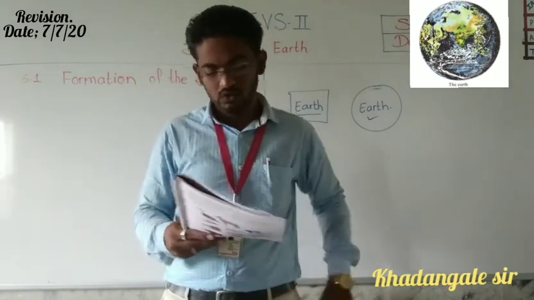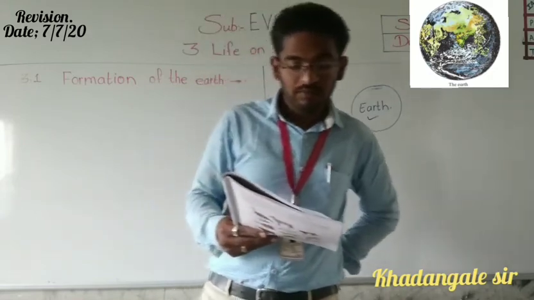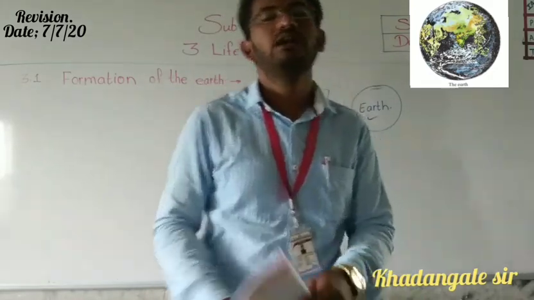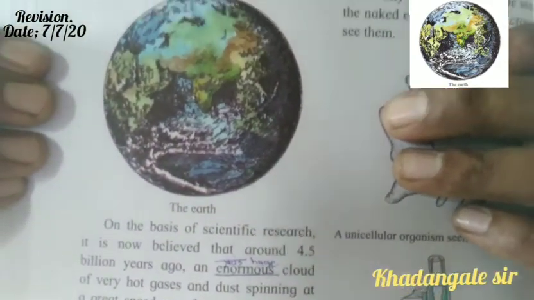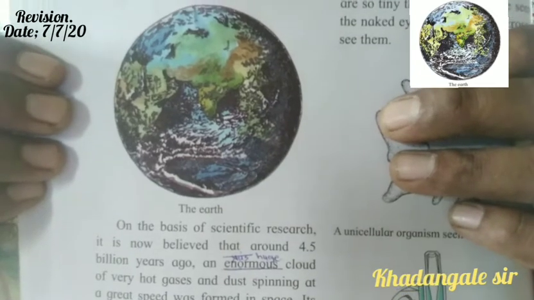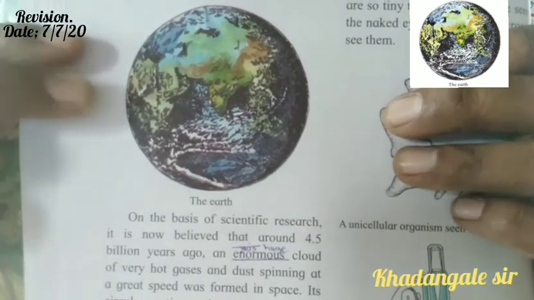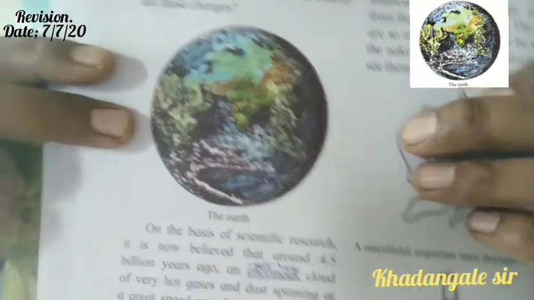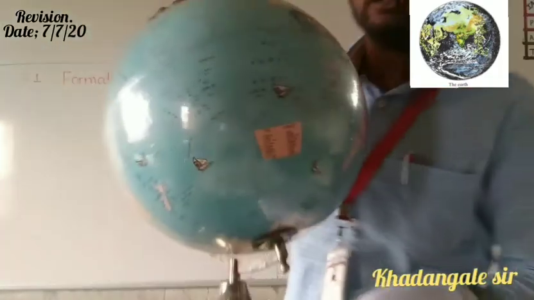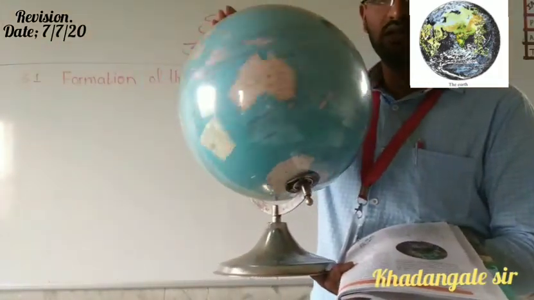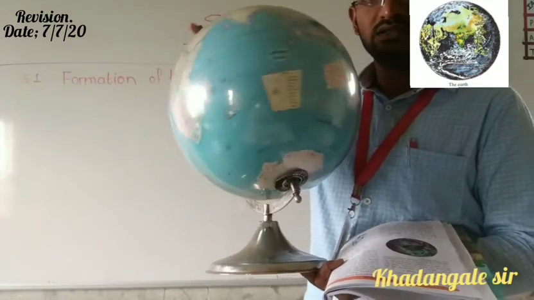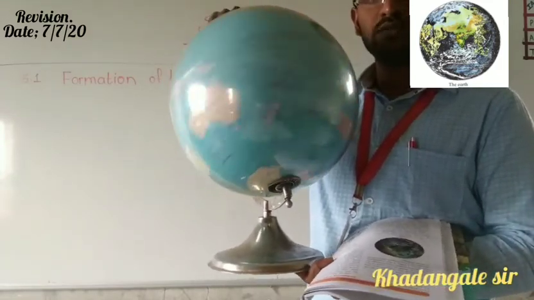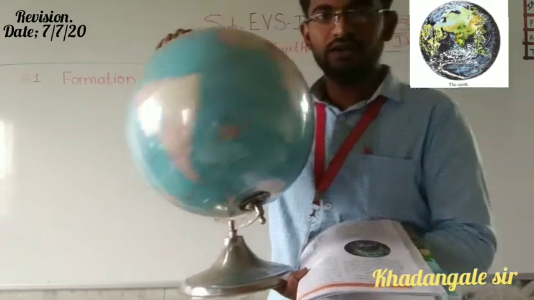In our textbook also, a picture of the Earth is shown. I have shown you a globe, but see a picture also. What is the shape of Earth? Circle. Very good. Here also it is shown as a circle. How does it rotate? This motion is called circular motion. That also we are going to learn.